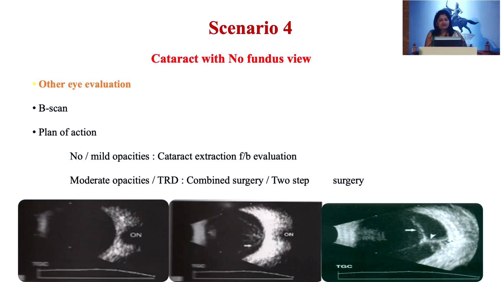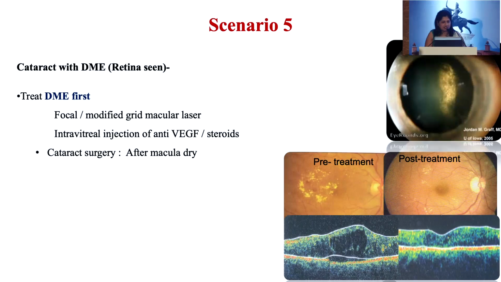In another case, if there is no view of the fundus along with the cataract, again you have to do the B scan, assess the posterior segment, and if there are no opacities or minimal opacities, then you can go ahead with the cataract surgery and then do the evaluation post-surgery. And if you find that there are moderate to severe opacities with tractional or combined component, then always plan for a combined surgery in such cases.